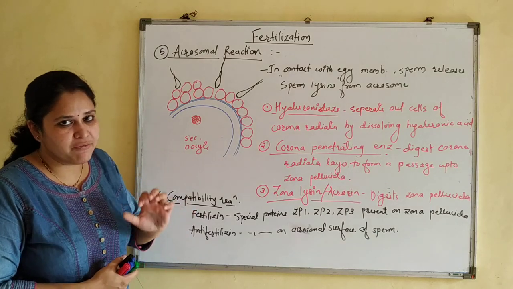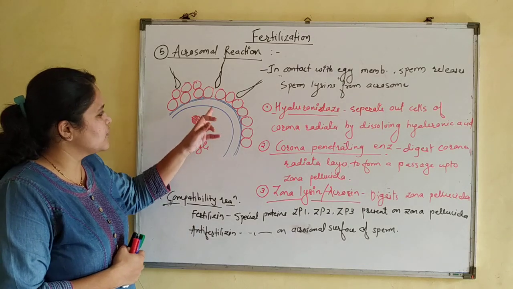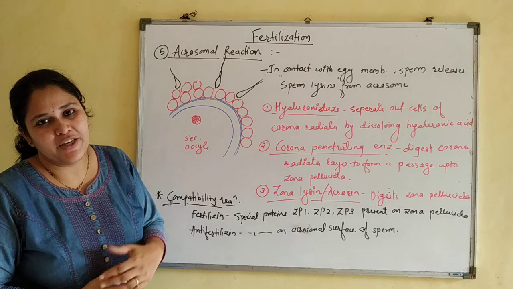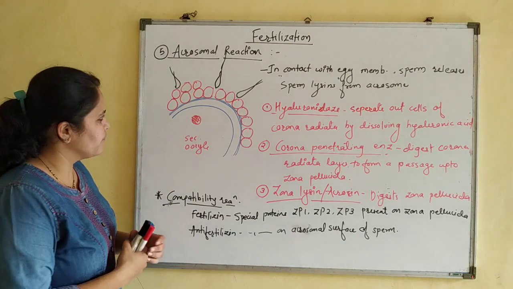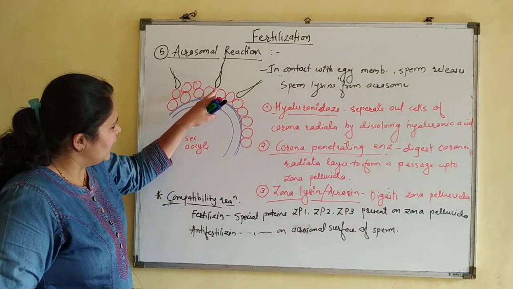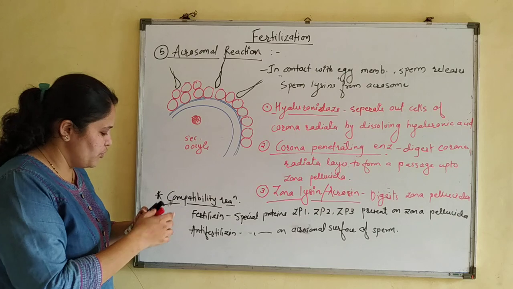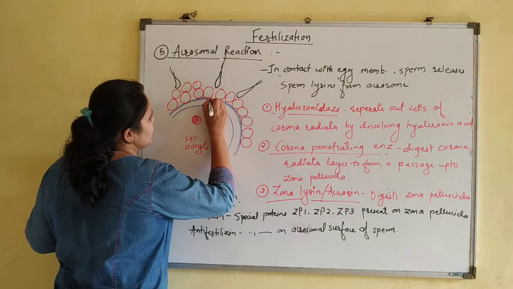Okay, so this is the first reaction. After this, what is happening? As soon as sperm enters, it triggers the second meiotic division. But before that, we have to see a few more points. Now, at the point from where the sperm is going to enter, a formation of reception cone takes place.